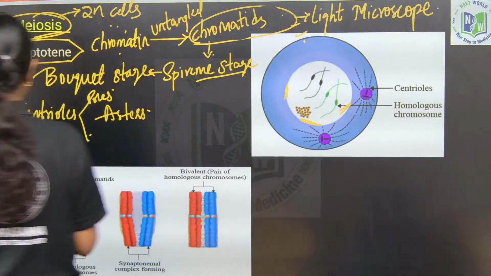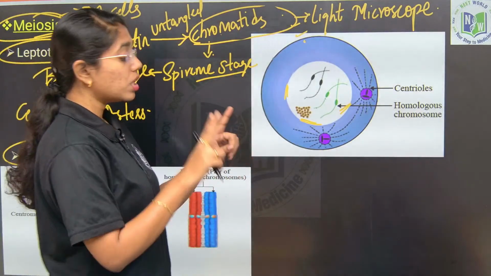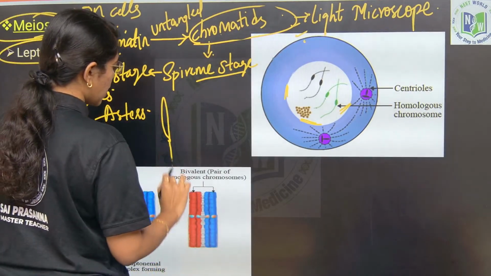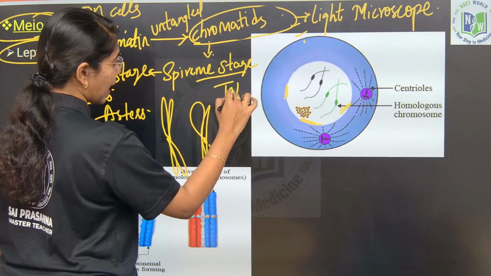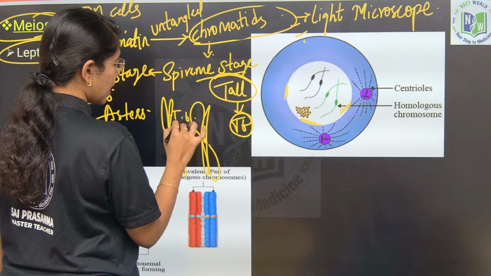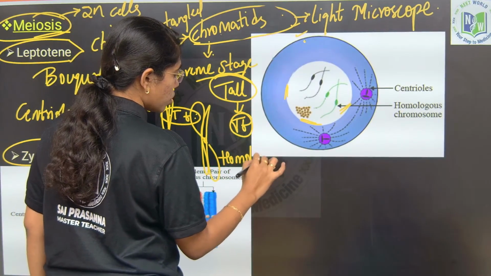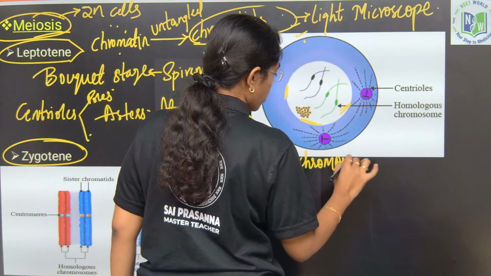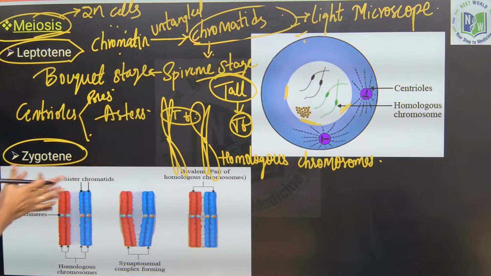Next is zygotene. Zygotene is the stage where the chromosomes which have the same allelic forms are arranged at the same loci. For example, let us take a character of tallness which is represented by one gene. 2 alleles are located at the same loci. So, this you will call homologous chromosomes. Fine, right? Homologous chromosomes are formed in the zygotene.